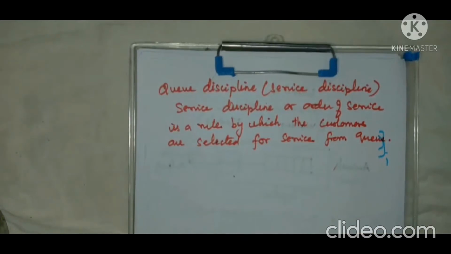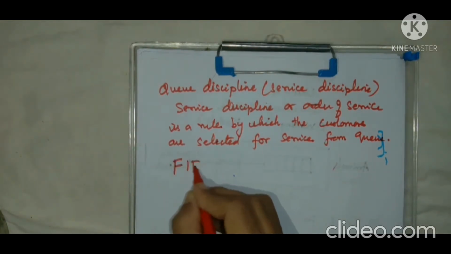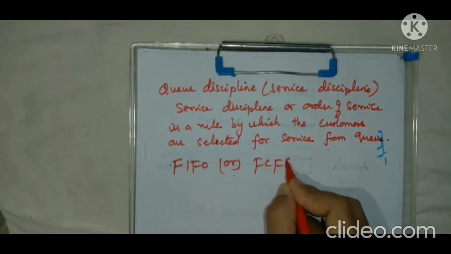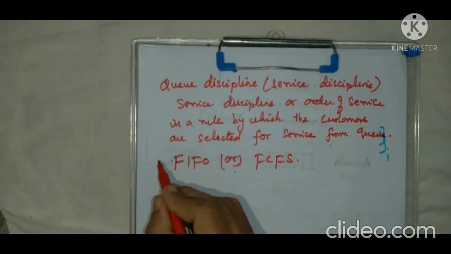This is what you mean by queue discipline. The most common queue disciplines are first in, first out, or first come, first serve. This you can see in a hospital or at the railway reservation counter. Whoever arrives first is served. That is what you mean by first in, first out, or first come, first serve.